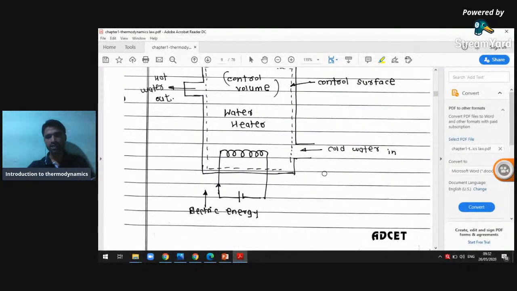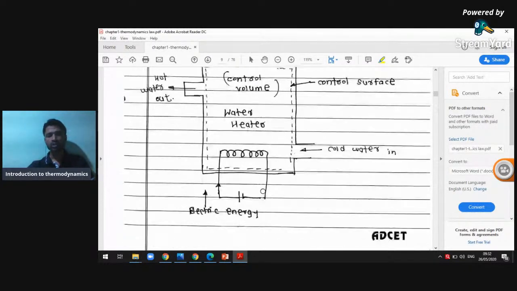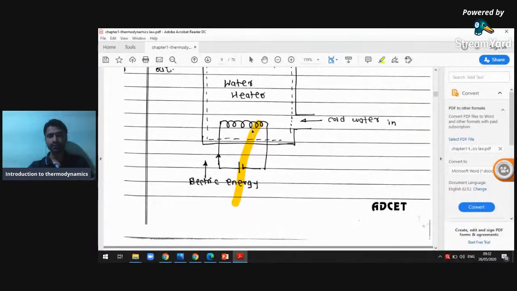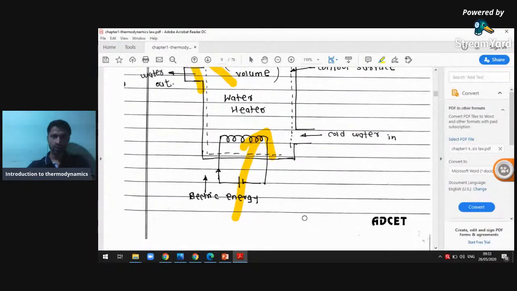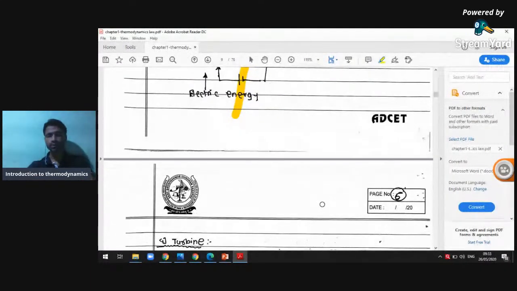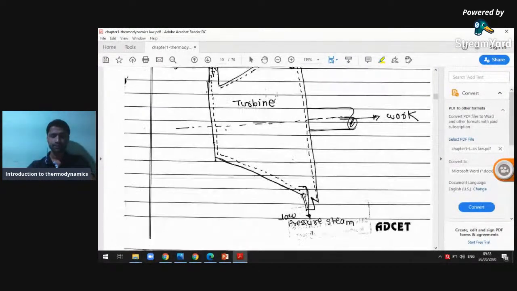A water heating system is also an open system: cold water in, hot water out. Suppose there is an electric heating coil in it; the electric energy is converted into heat energy. So one form of energy enters as electricity, and the energy leaves as heat energy. We saw this in detail last semester. This is a very important term for the next webinar series, so I'm going to cover it in detail again. You know the turbine.